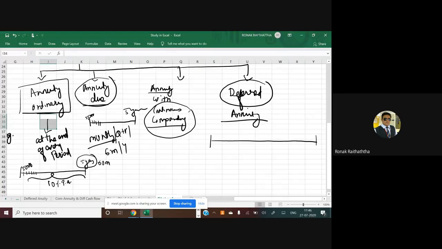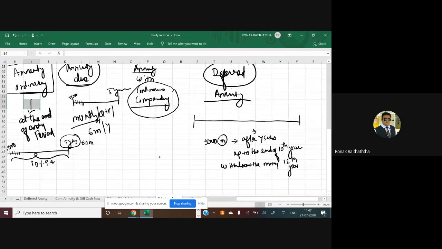See, I'm giving you again an example. If I take the example of Miss Charmy, if she wants to invest 5,000 rupees on monthly basis, but after 5 years, not from now, after 5 years, and she will keep investing up to the end of 10th year, and she wants to withdraw the money after 12th year. Okay, so everyone has got it.